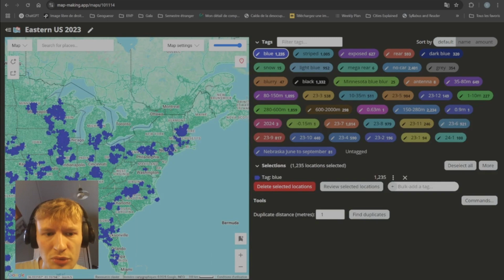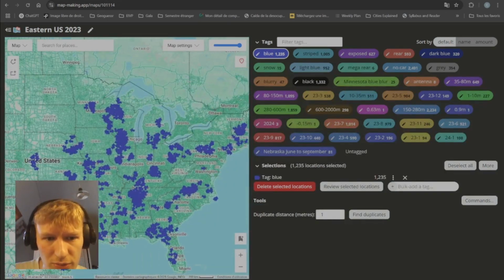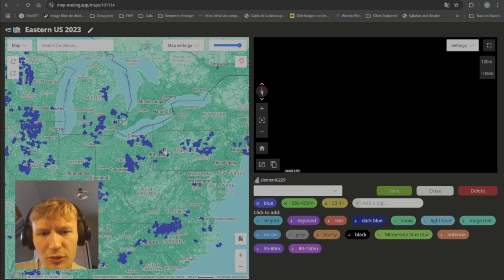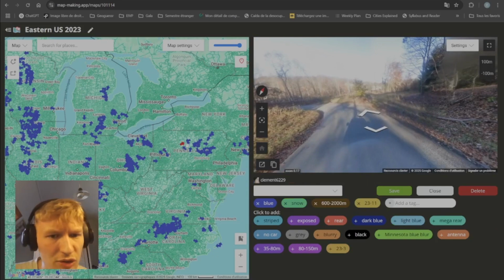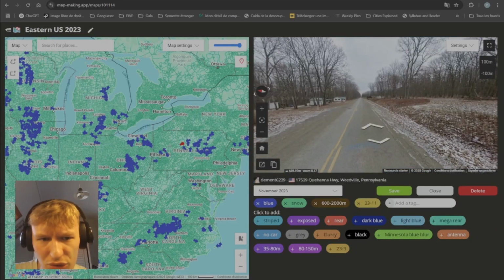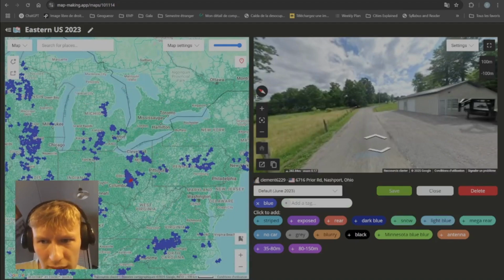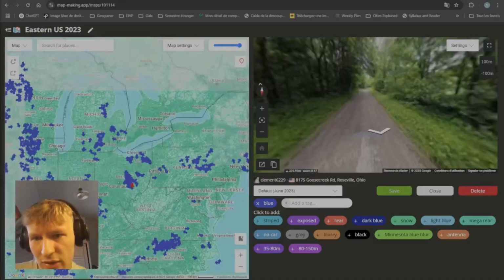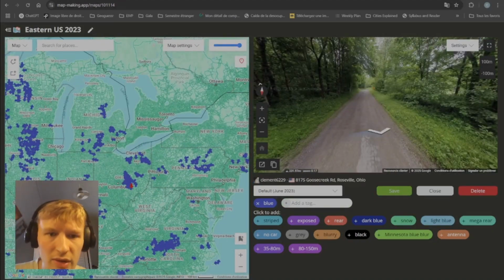But if you look at blue here, then you see where the clusters of blue coverage are. Now there are a lot of random individual panels. I'd say that usually you shouldn't really focus on those. You should focus where there really is a significant cluster.